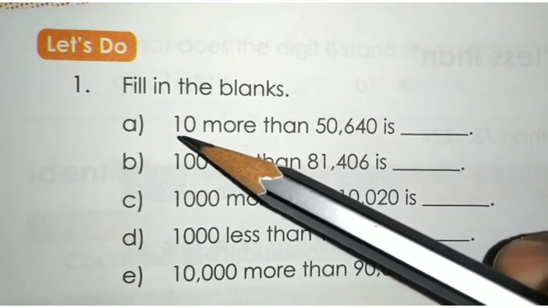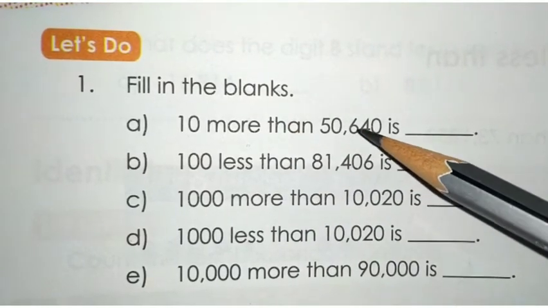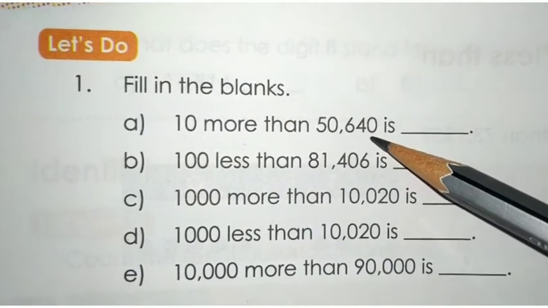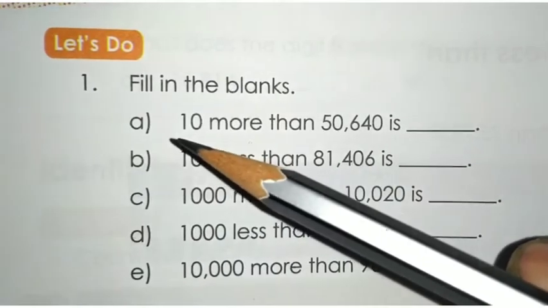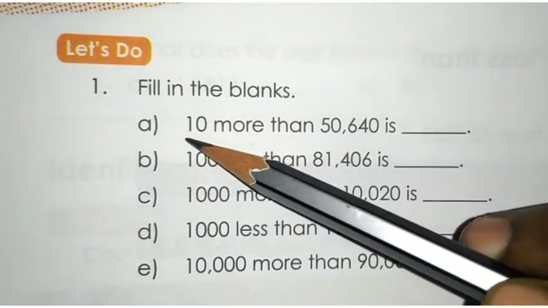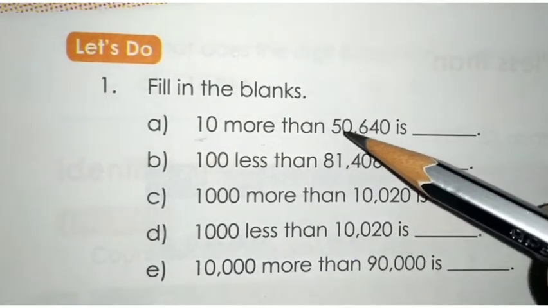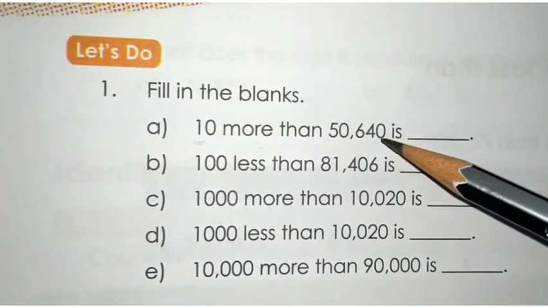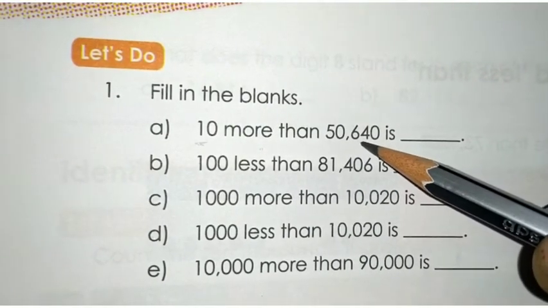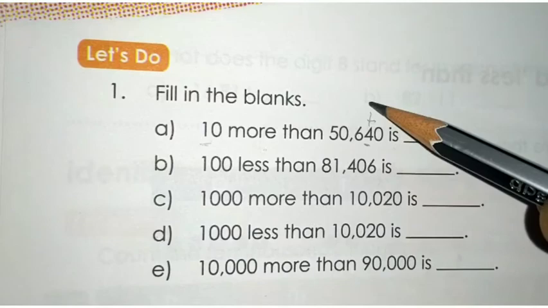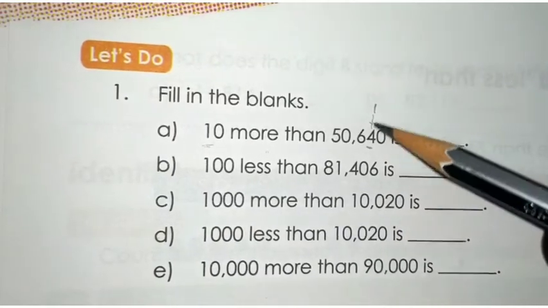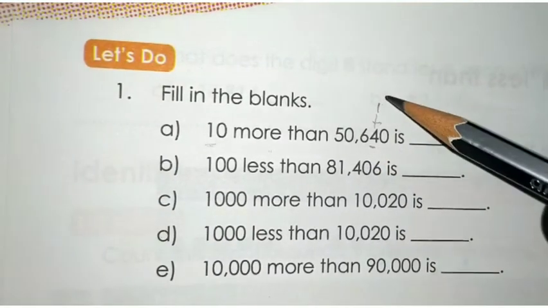Look at this problem. 10 more than 50,640 is dash. So in the tens place you have to add one more value. Here which is the tens place? Ones, tens. 4 is in the tens place. Here you have to add one more value. 4 plus 1 is 5.